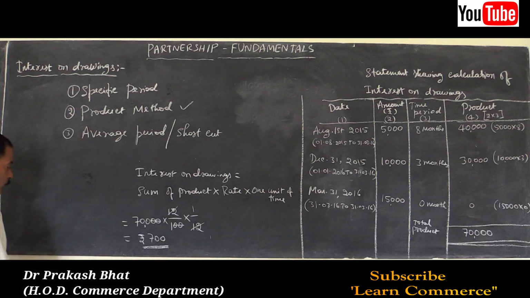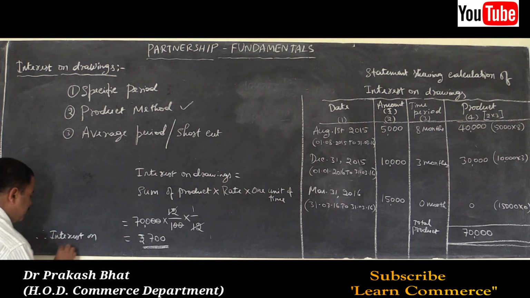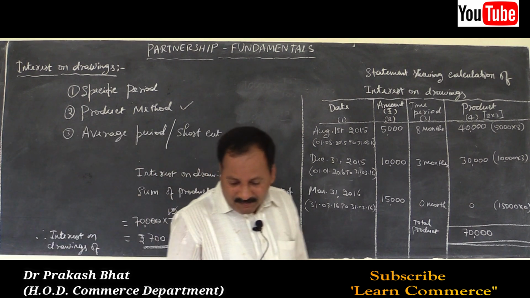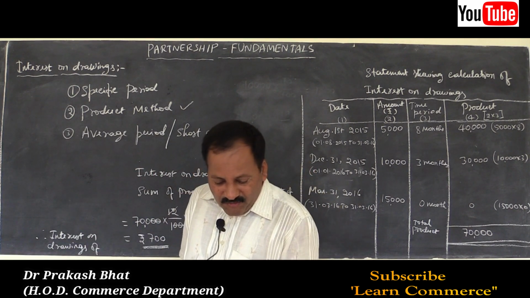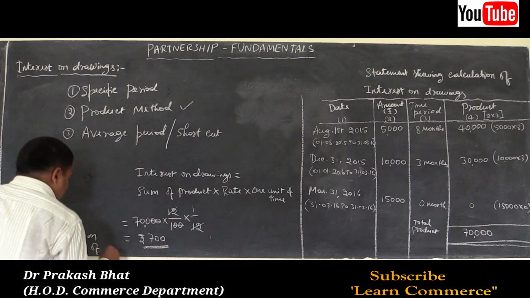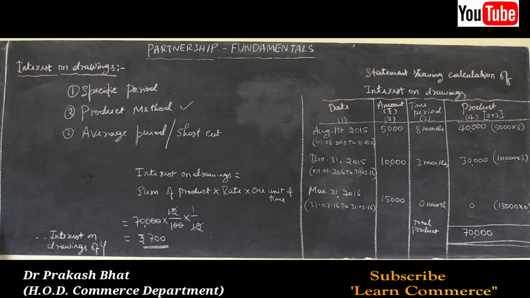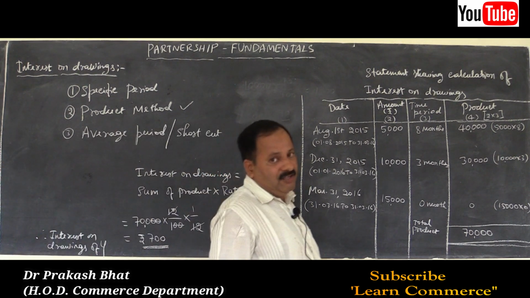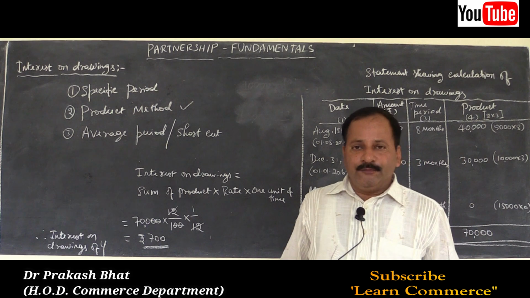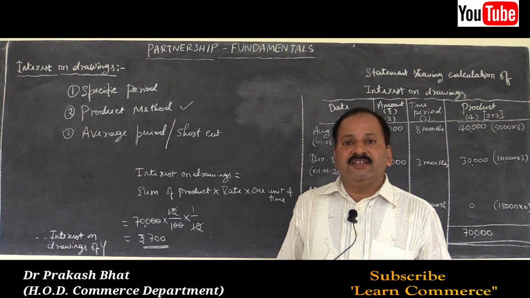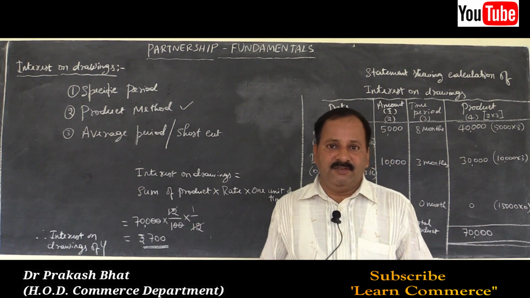You have to write, therefore, interest on drawings of, what is the name? It was given in the problem. Yashasvi makes the drawings, right? So interest on drawings of Yashasvi is equal to rupees 700. Write in a full sentence. Therefore, interest on drawings of Yashasvi is equal to rupees 700.